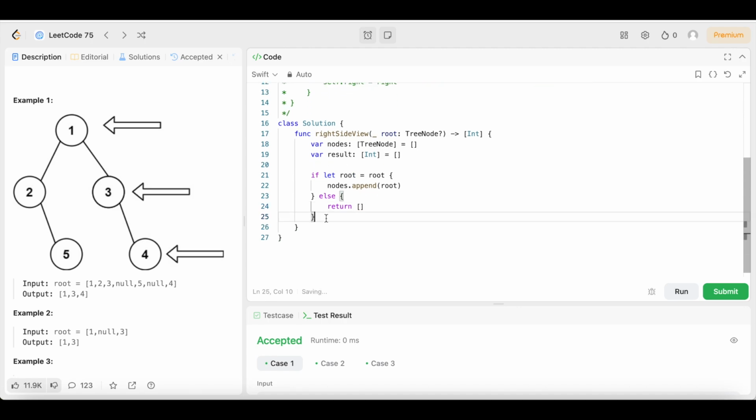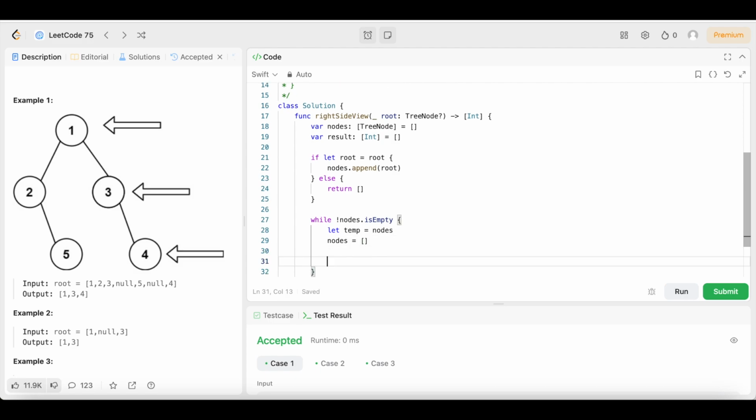Then underneath that if let statement, we're going to say while, exclamation point nodes is empty. So basically what that says is, if nodes is not empty, that's what the exclamation point is for. We are going to say let temp equal nodes, and temp is going to hold that value for nodes, and then we're going to set nodes as a blank array. But don't worry, because temp is holding the original value.